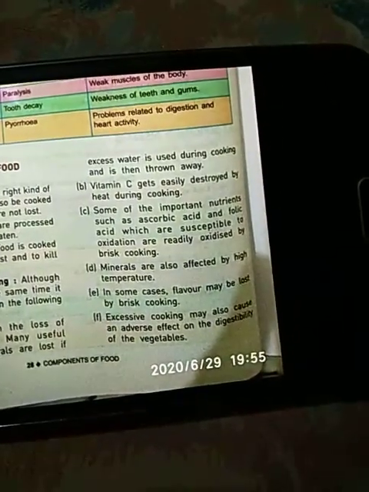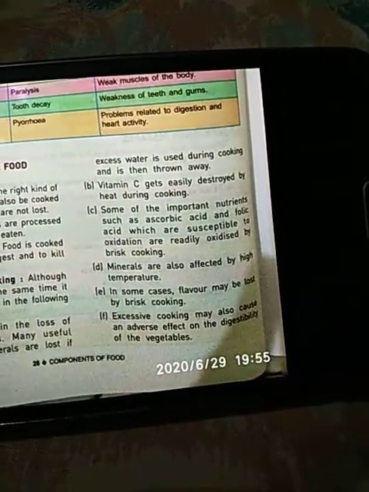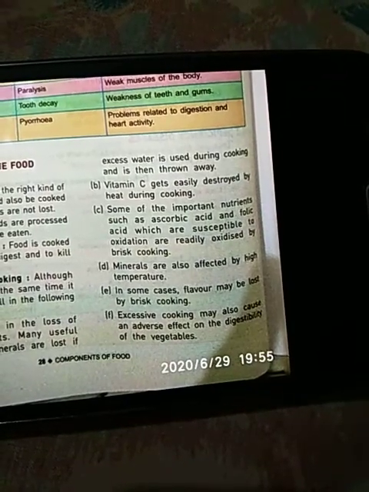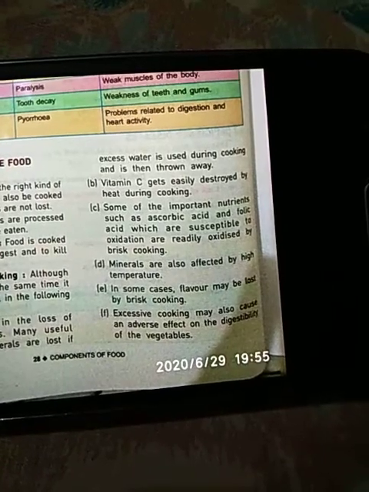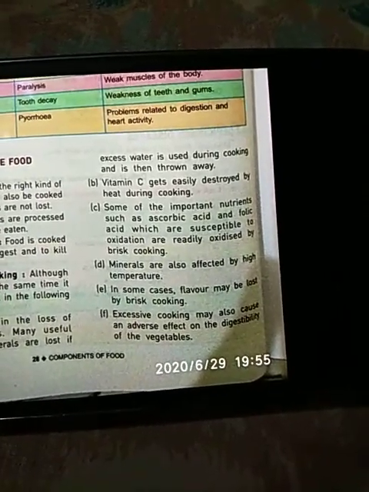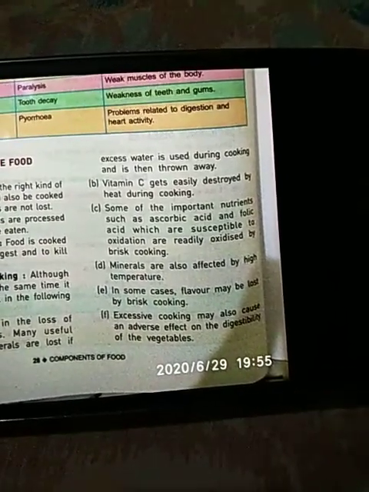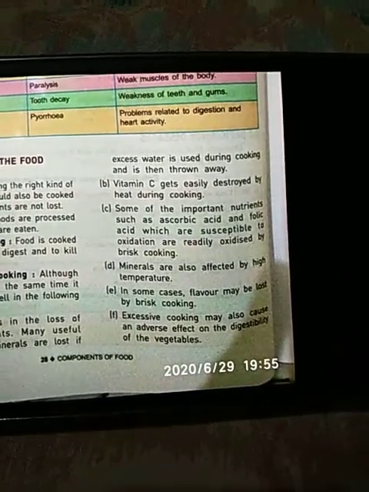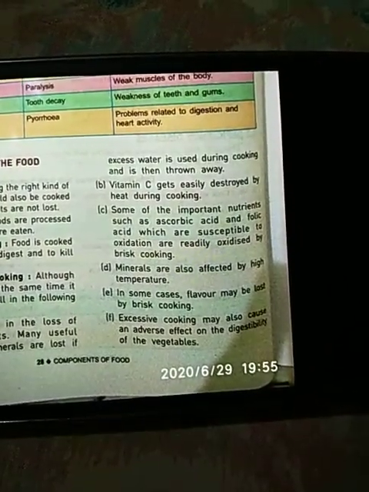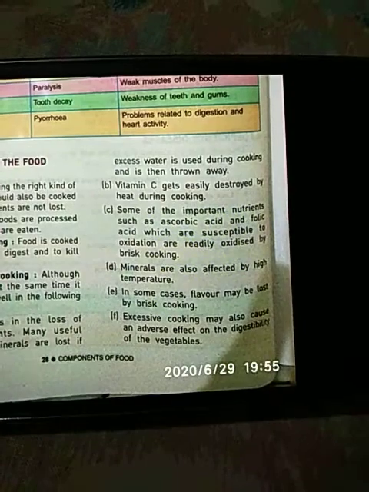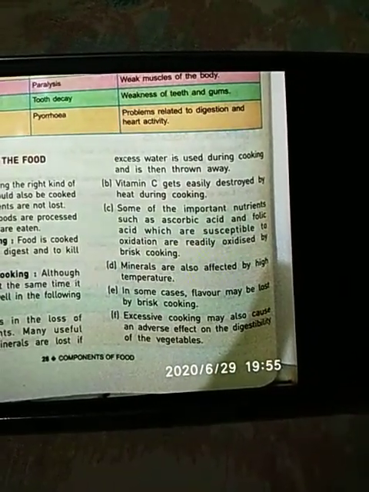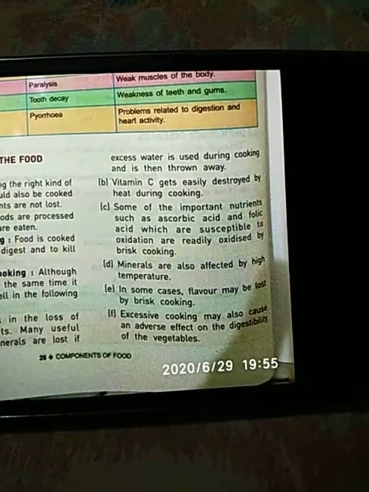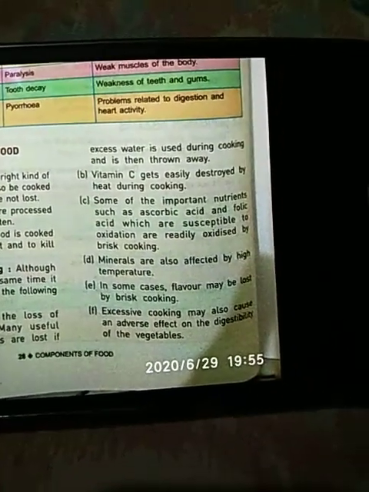Suppose while cooking, excess water is poured for making it soft. When this excess water is thrown away, most of the proteins and minerals get washed away. Vitamin C gets easily destroyed by heat during cooking. Some of the important nutrients such as ascorbic acid and folic acid, that is vitamin B, which are susceptible to oxidation, are readily oxidized by brisk cooking also. Brisk cooking means even on slow heating also.